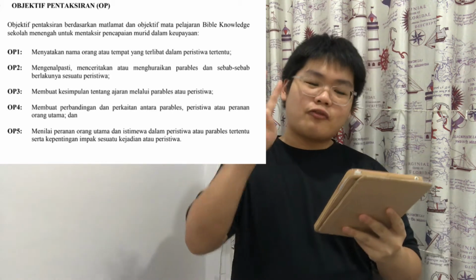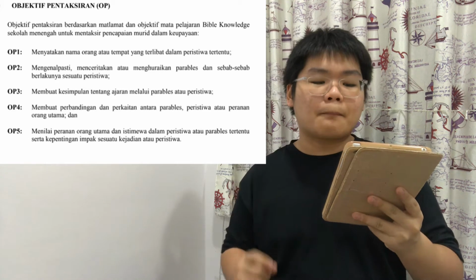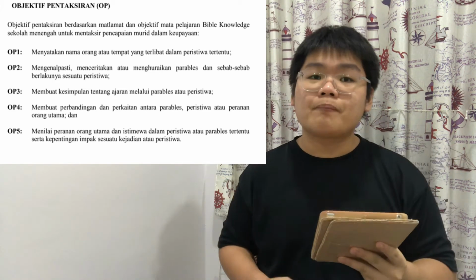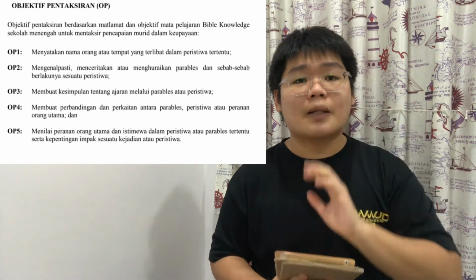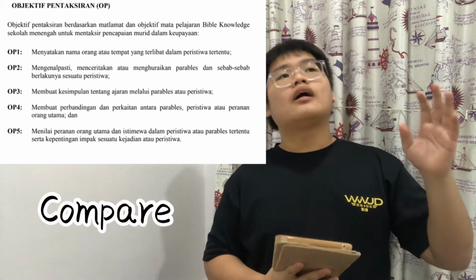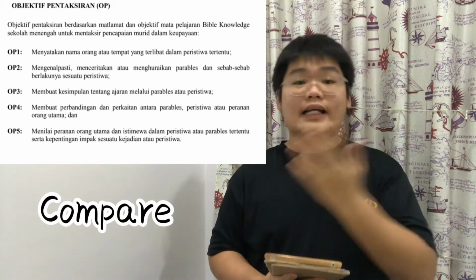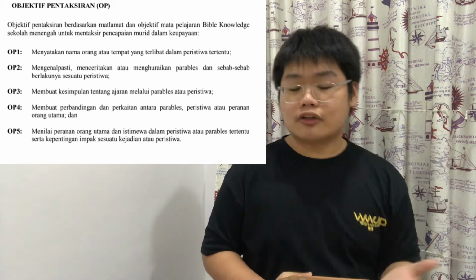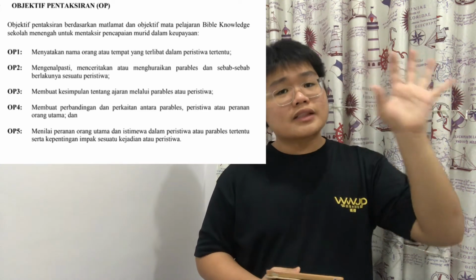Let's look at the fourth point. It states: membuat perbandingan dan berkaitan antara parables, peristiwa atau peranan orang utama. This part is telling us that you may need to compare some of the parts. For example, the part where Jesus calls Levi and Zacchaeus, the chief tax collector. Both of these men are tax collectors, right? So they may ask you to compare what the differences are between these two parts.